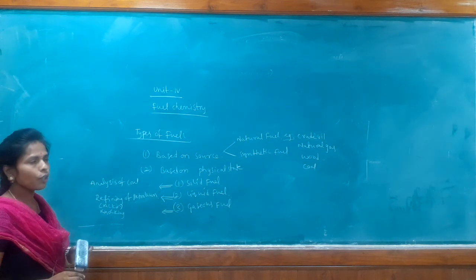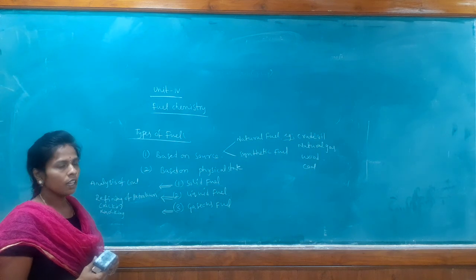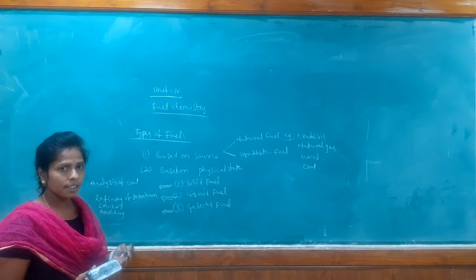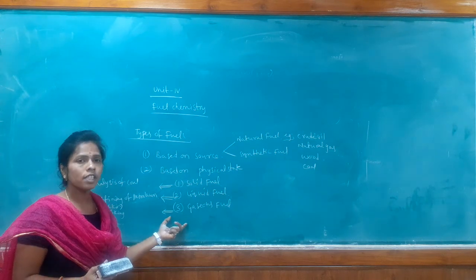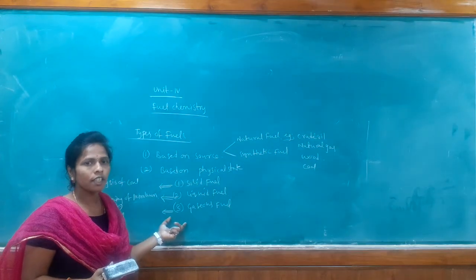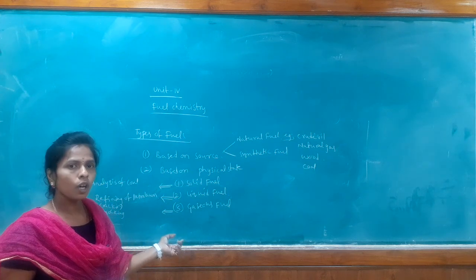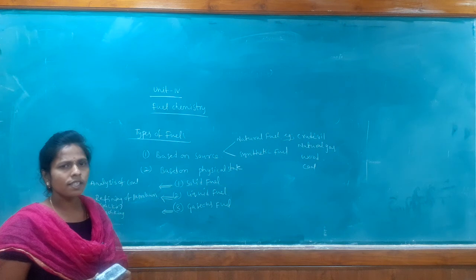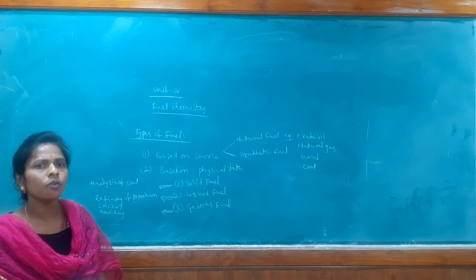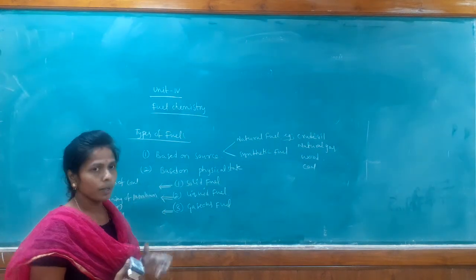And in the gaseous fuel we just have the composition, that means what are the chemicals present in CNG, LPG and in natural gas. And in gaseous fuel we have one numerical, that is Dulong's formula. Dulong's formula is the last topic in the fuel chemistry. Yes. So this is the easiest unit. We have around 5 to 6 topics in the fuel chemistry.